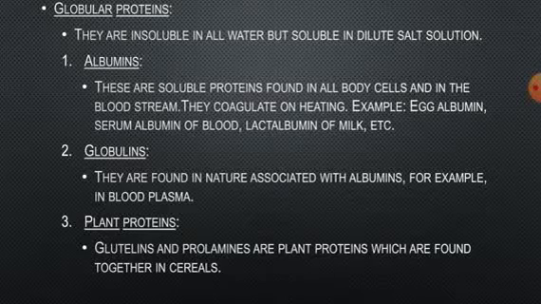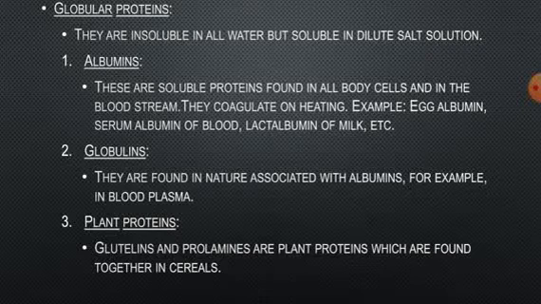They are found in blood plasma and egg white. They are soluble in water and dilute solutions of salts and can be coagulated by heating. In other words, they are denatured on heating and the denatured proteins precipitate as a coagulum. Examples: egg albumin, serum albumin of blood, lactalbumin of milk, etc.